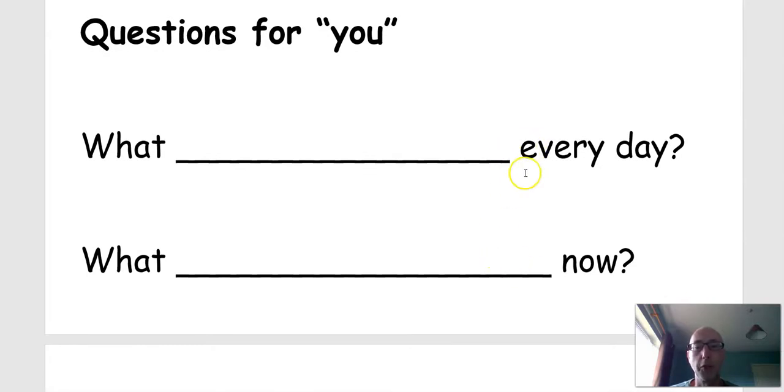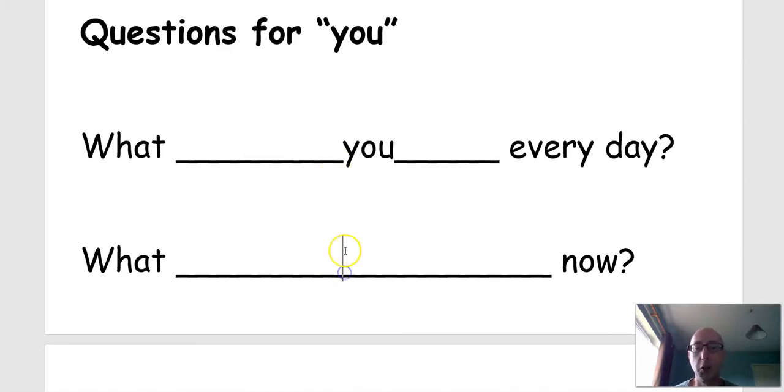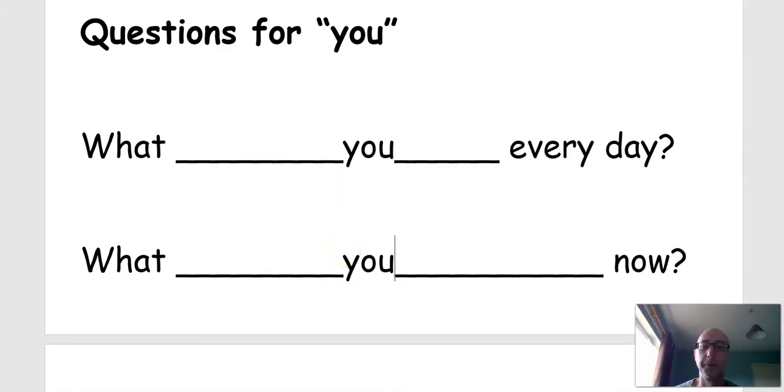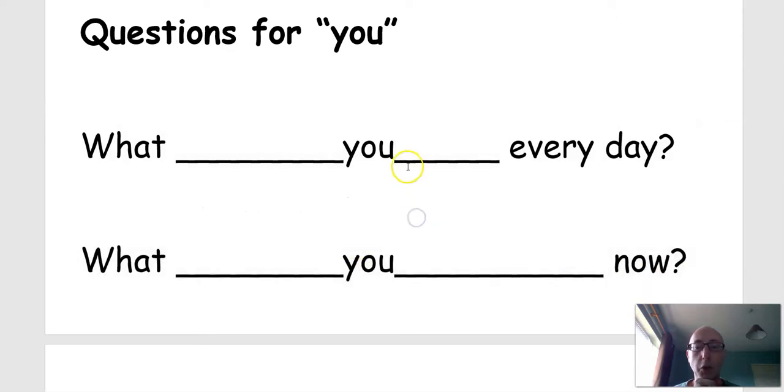We also have questions for, so here we're using he and she, but we can also use you in the question. So this is going to be your homework. You want to ask the question you. What something every day? You want to put you in here in the middle somewhere. And you in here somewhere too. So every day, what's the question? Now, what's the question? If you want to talk about you, that's your homework.